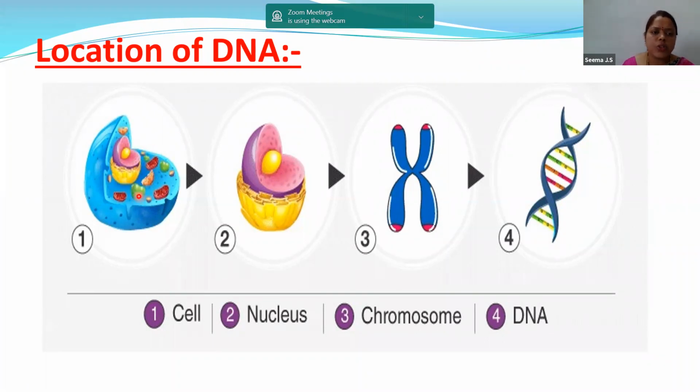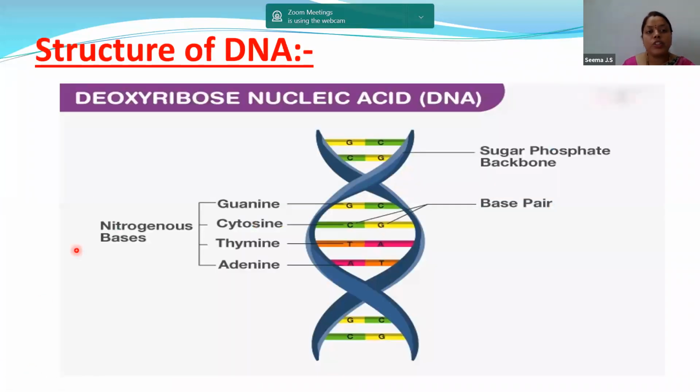As you can see in the image, you can see the chloroplast, the mitochondria, and this is the nucleus. Now the second image is the image of the nucleus. In the nucleus, we have chromosomes, and this is the image of a chromosome. On the chromosome, we have DNA, that is, deoxyribonucleic acid. So it is clear that inside the cell, we have the nucleus; in the nucleus, we have chromosomes; and in the chromosomes, we have the DNA that we are discussing right now, that is, deoxyribonucleic acid.